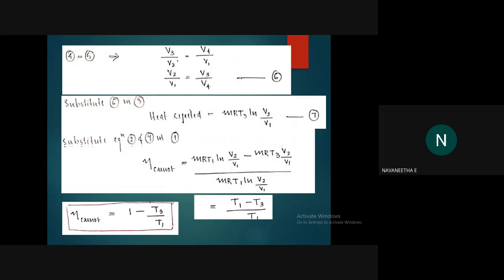That is, we can rearrange V2 to the right hand side and V4 to the left hand side. What is the equation? V3 by V4 equal to V2 by V1. So that is also V2 by V1 equal to V3 by V4. Okay. So put it as sixth equation.